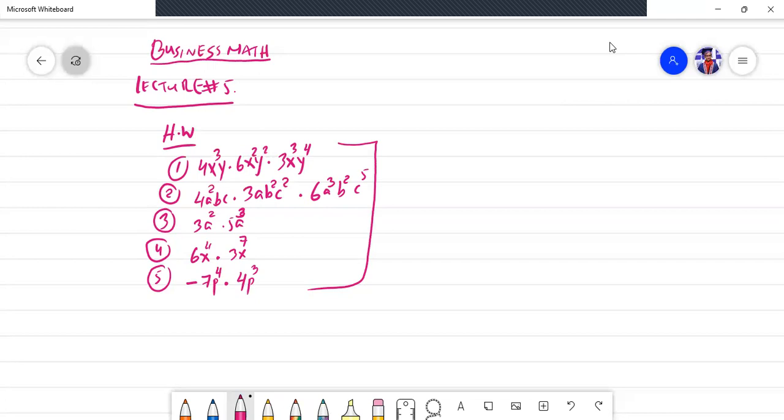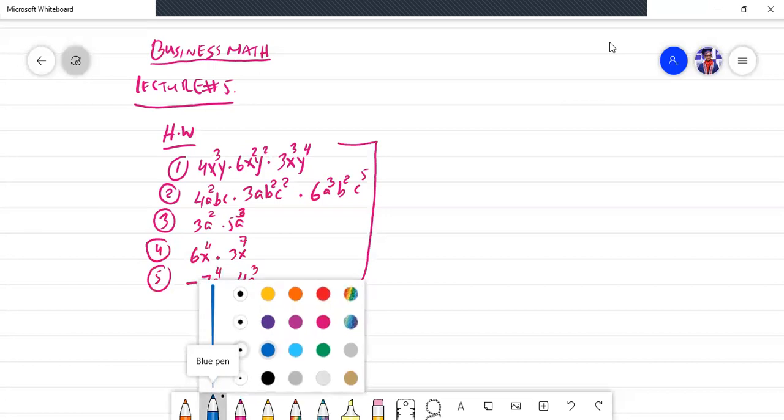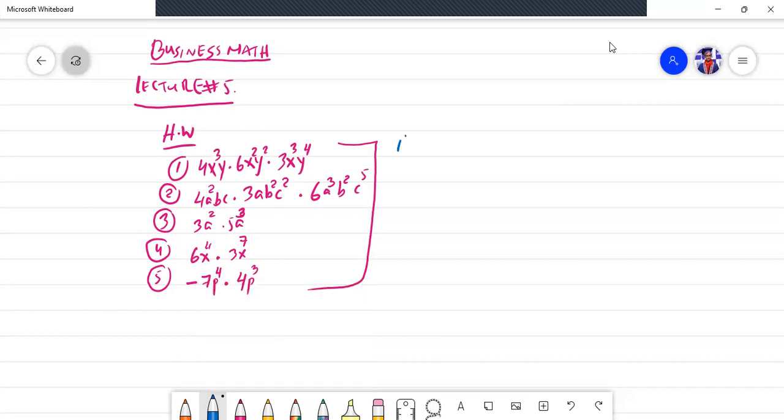Okay, so let's go and solve all these problems. Let me change the color. Let's pick the blue color. Bismillahirrahmanirrahim.